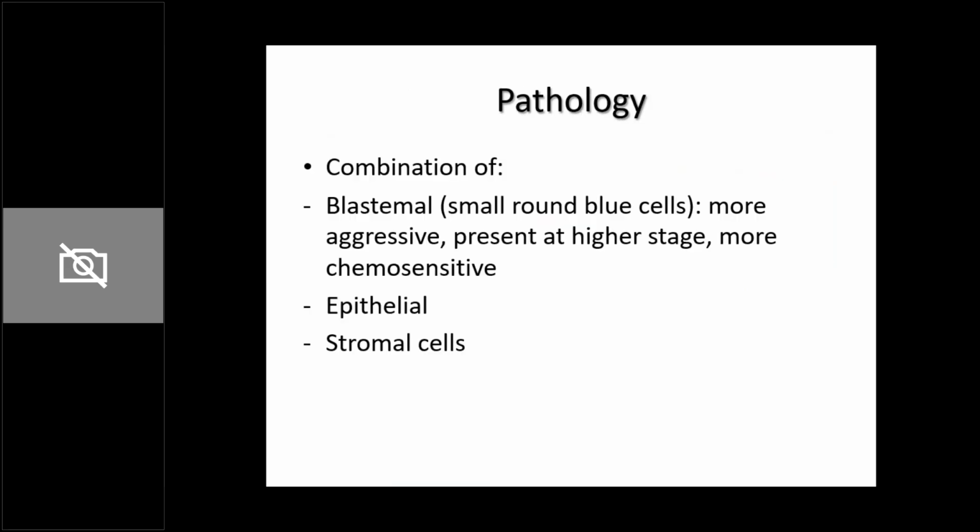Okay. So what do you see when you do a pathological evaluation? You see that it is made up of a combination of blastemal, epithelial and stromal cells. So इसमें small round blue cells. So आप बोलते हो ना small round blue cell tumor, उसमें neuroblastoma एक common आता है. One differential is Wilms tumor जिसके अंदर blastemal component ज़्यादा हो. ठीक है? So blastemal component, they are small round blue cells. अगर किसी Wilms tumor में blastemal component ज़्यादा है, that means that it is a more aggressive tumor, but also it is going to be more chemosensitive.